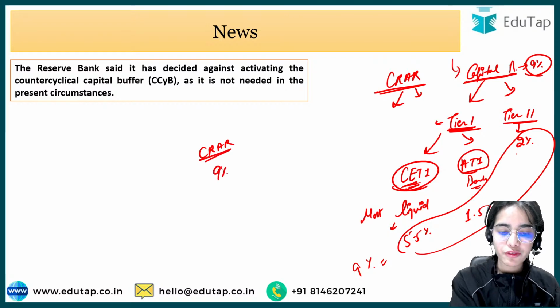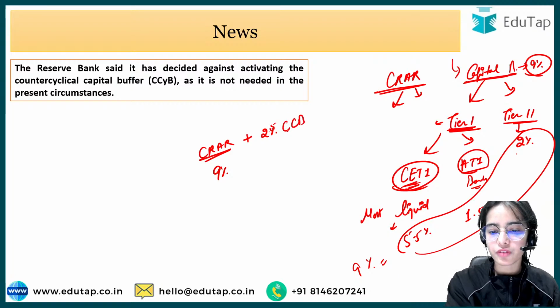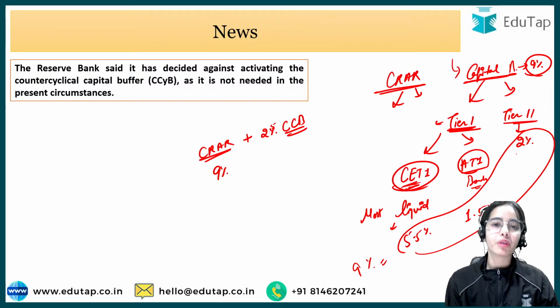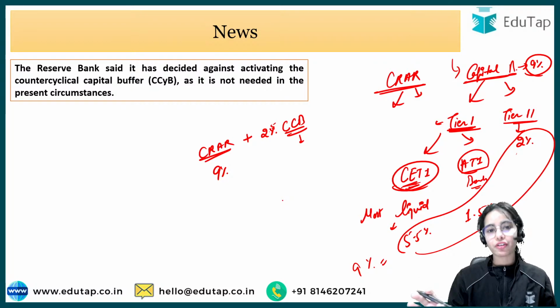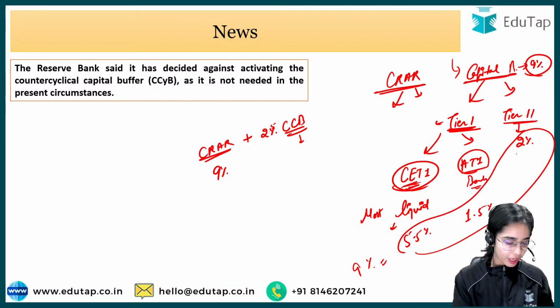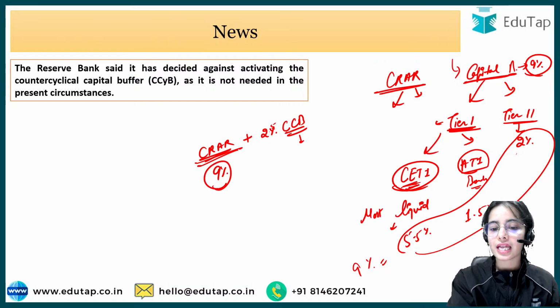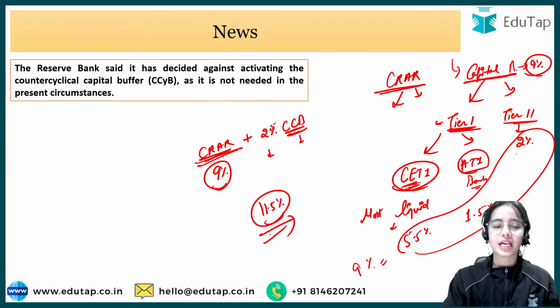The banks have to keep 9% plus 2.5% of capital conservation buffers. The capital conservation buffers have to be kept by the banks. That is the additional kind of capital that the banks have to keep. I hope you remember this, that the CRAR is 9% and the capital conservation buffer is 2.5%. So in total 11.5% of the capital the banks have to keep.